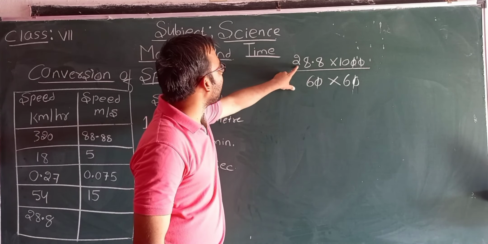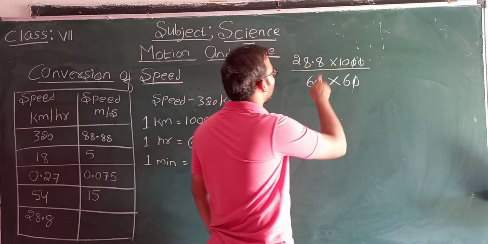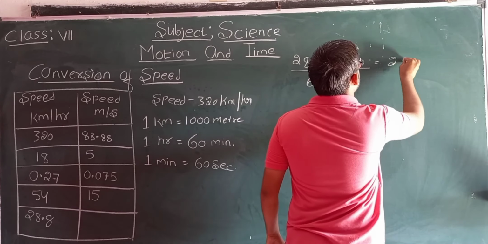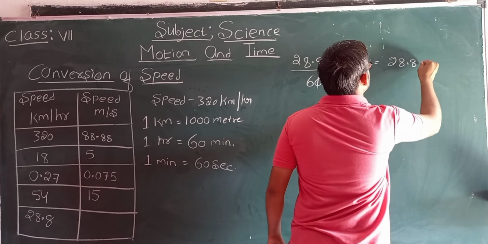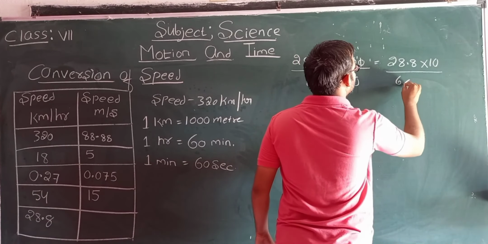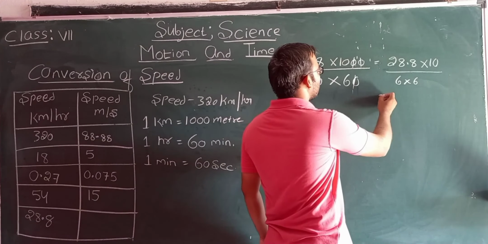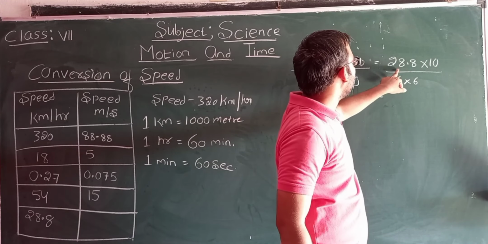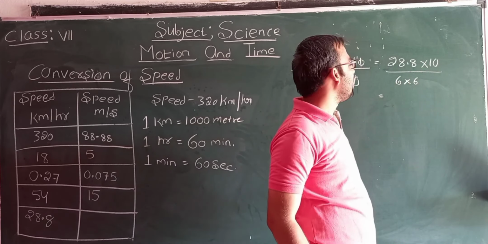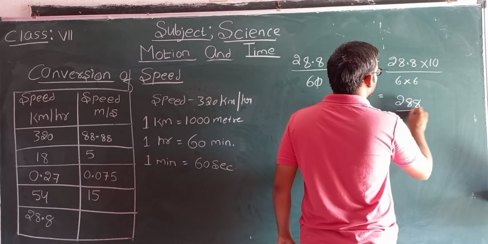What is remaining? 28.8 into 10 divided by 6 into 6. This is remaining. Students, when you multiply 28.8 with 10, you are getting 288.